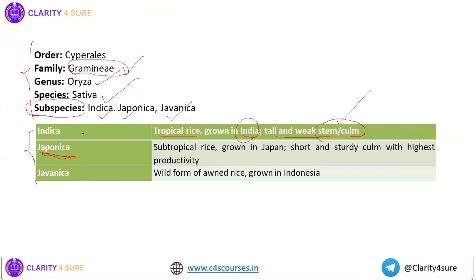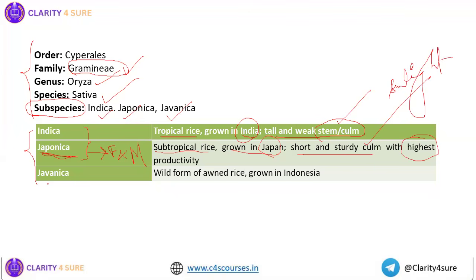Then next comes japonica. All the modern rice varieties that we see are nothing but the cross between indica and japonica. Japonica is the subtropical rice which was grown in Japan traditionally. They are short and sturdy with highest productivity. Japonica varieties are very responsive to fertilizers and manures as well. Their short and sturdy nature is an advantage because the whole plant is exposed to sunlight. That is why their productivity is so high.